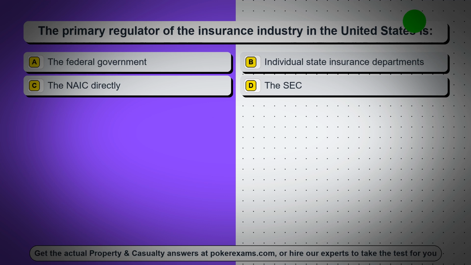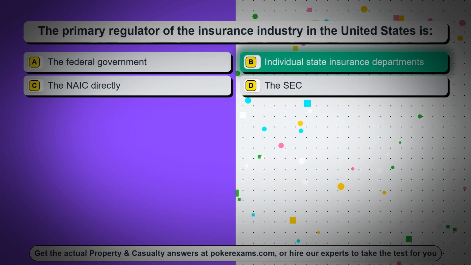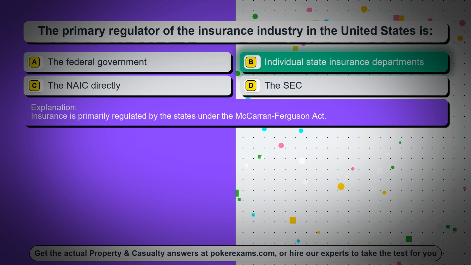Question 87. The primary regulator of the insurance industry in the United States is. Option A, the federal government. Option B, individual state insurance departments. Option C, the NAIC directly. Option D, the SEC. The correct answer is option B, individual state insurance departments. Insurance is primarily regulated by the states under the McCarran-Ferguson Act.